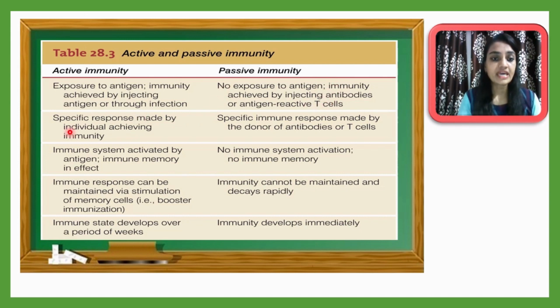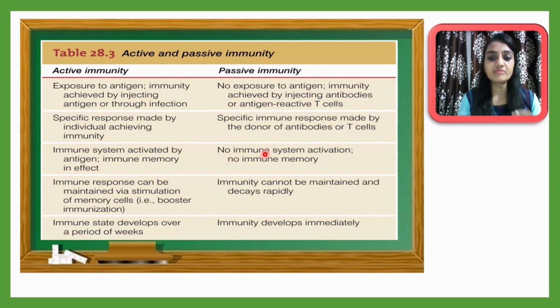Second, active immunity is a specific response made by the individual in achieving immunity, so it is an individual achievement. But passive immunity is a specific immune response made by the donor antibodies or T cells. Third, in active immunity the immune system is activated by antigen and immune memory is in effect. So this is based on memory.